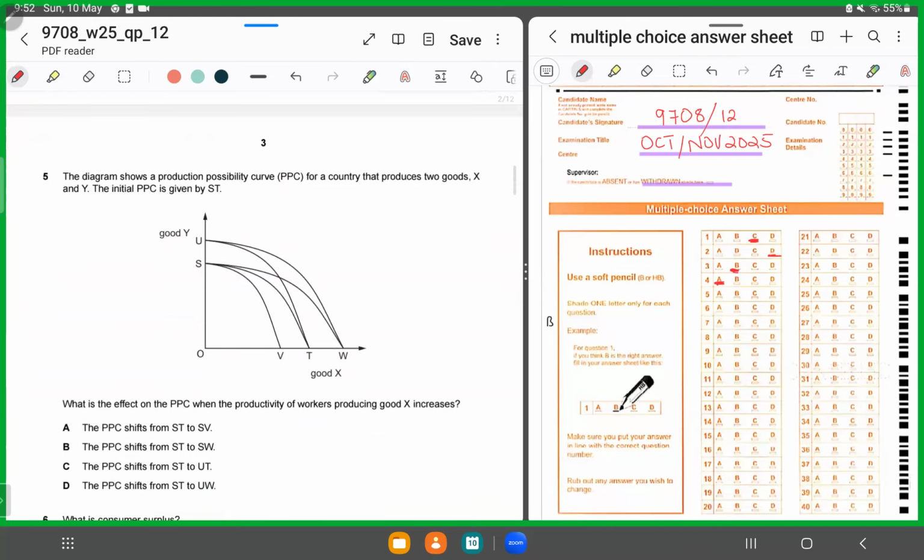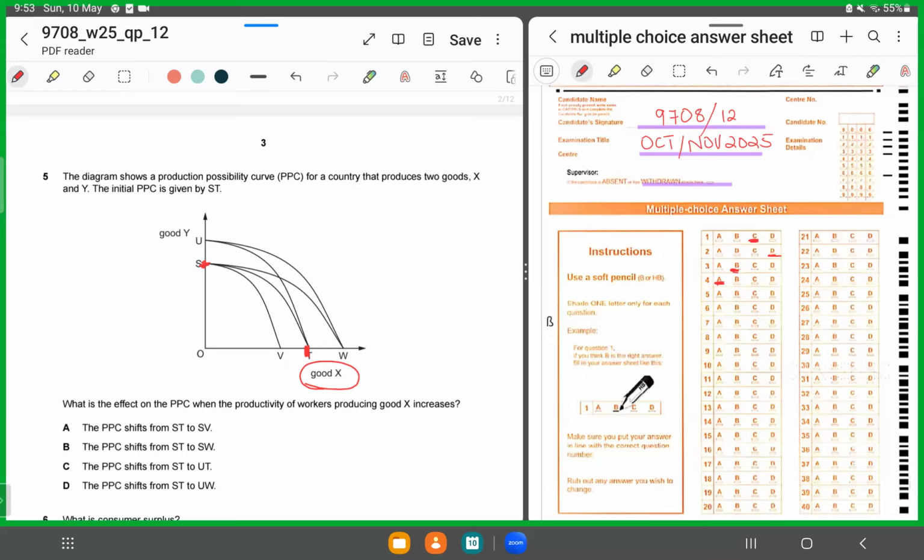MCQ number 5. MCQ number 5 displays a PPC curve. On the vertical axis, they've displayed good Y, and on the horizontal axis, they've displayed good X. Now they're saying that the country is producing these two goods, X and Y, and the initial PPC is ST. So ST is the initial PPC. Now, what would happen to the PPC if the productivity of workers producing good X increases? That means per unit of input, they are producing more of X. So how would this change be depicted through a PPC?